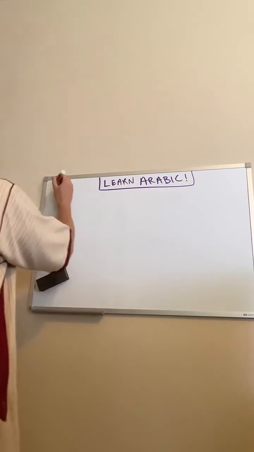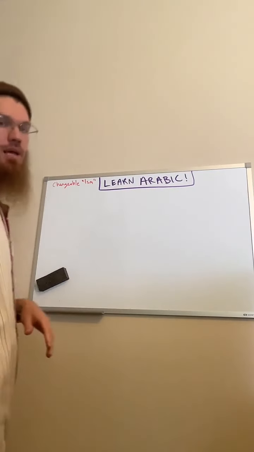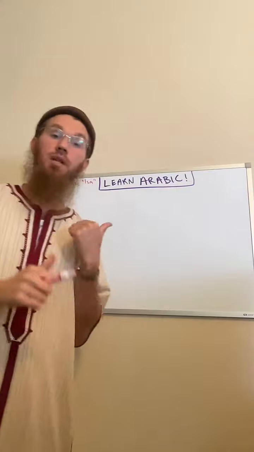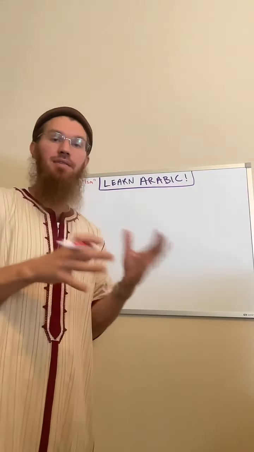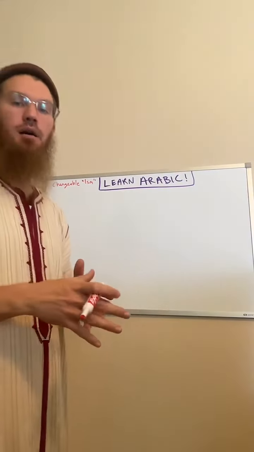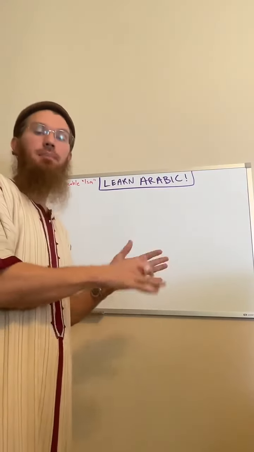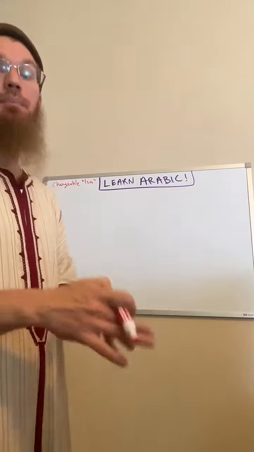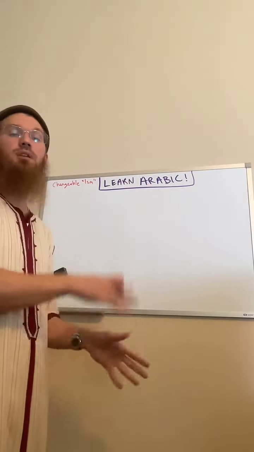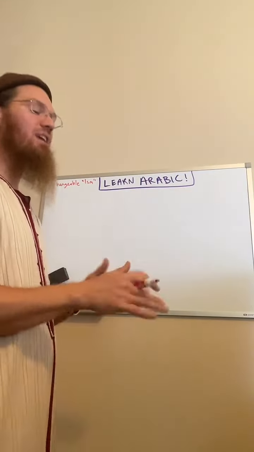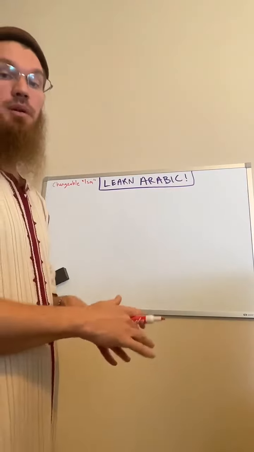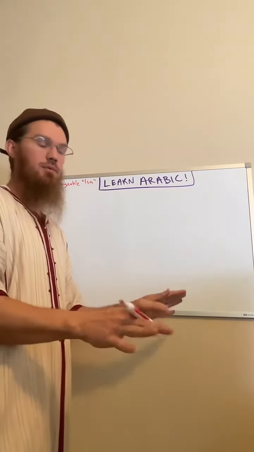This is going to be about the changeable ism. Because in the previous lesson, we learned about how the end of an ism can take a different harakah depending on its role in a sentence. It might end with a fatha, it might end with a dhamma, it might end with tanween, it might end with a kasra, it depends. This is called the changeable ism. And then in the next lesson, we'll learn about the ism that never changes. It's always written the same.